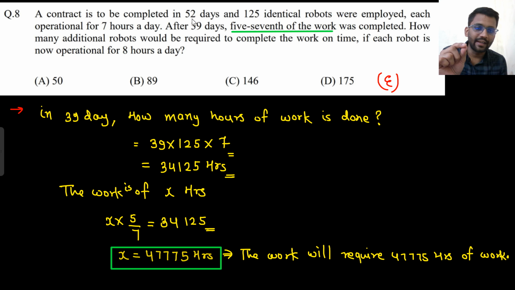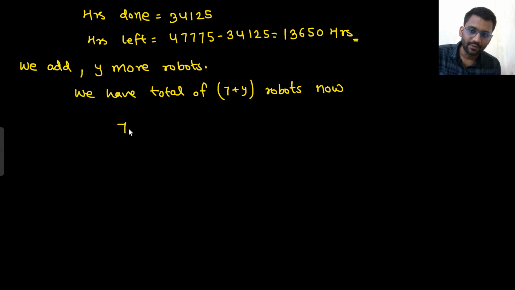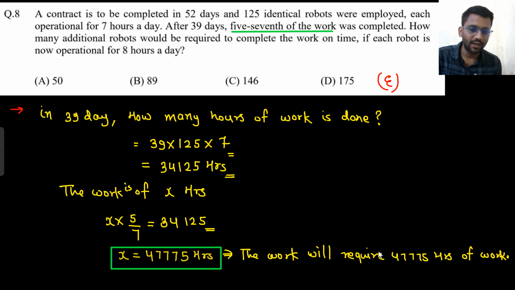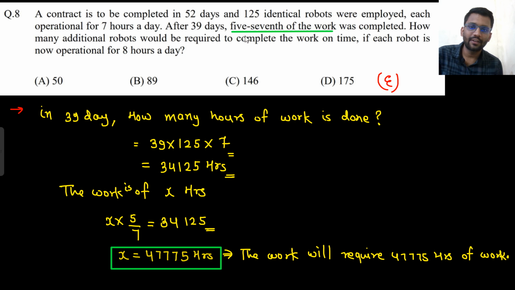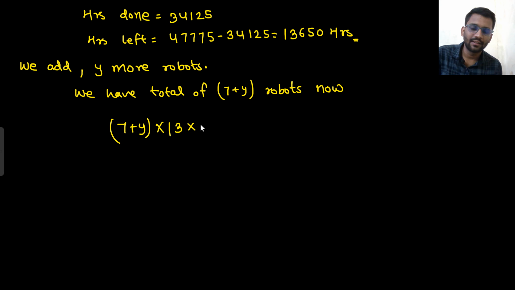Now they have 13 days. The 125 plus y robots have 13 days, and they will work for 8 hours a day. Look, this many robots we have, 125 plus y. They will work every day. They have 13 days left. How 13 days? 52 minus 39. They have 13 days left, and all of them will work for 8 hours a day. And they need to get 13650 hours out of it.